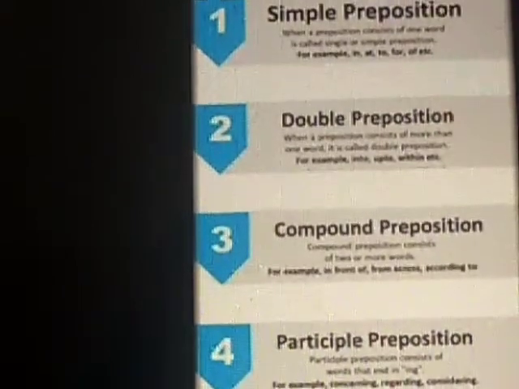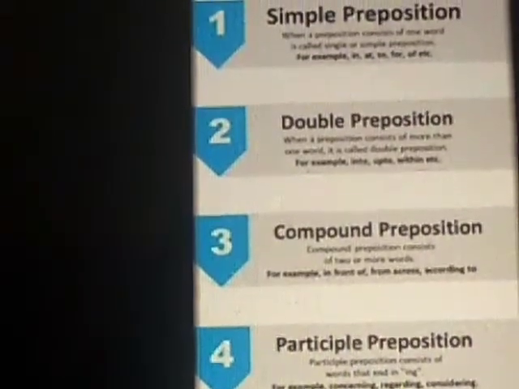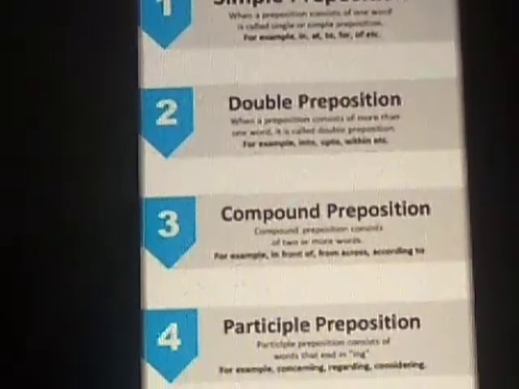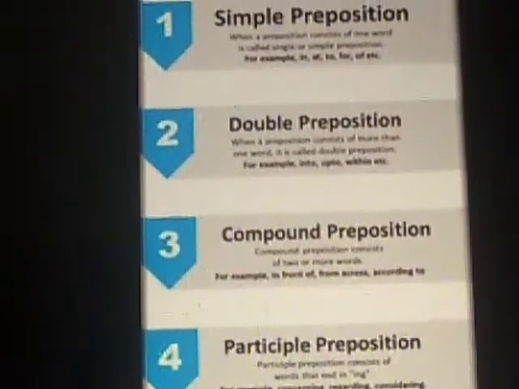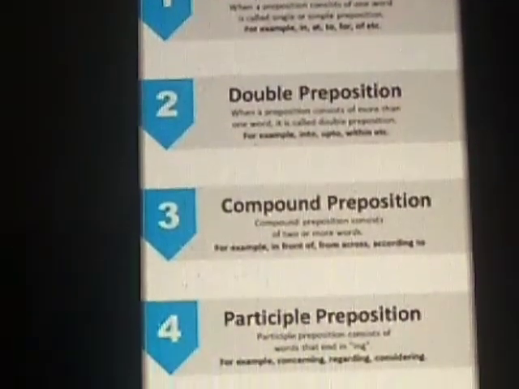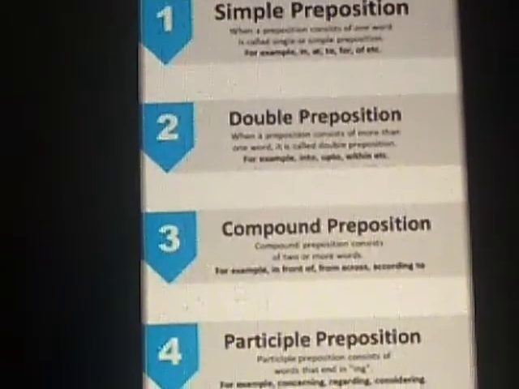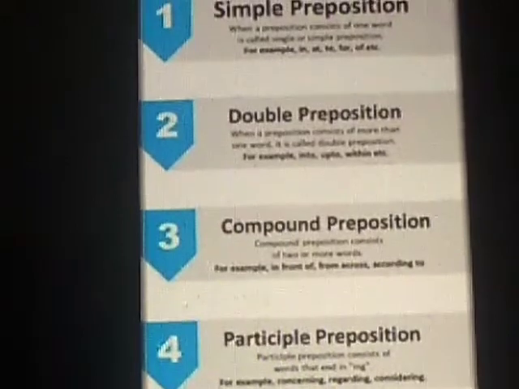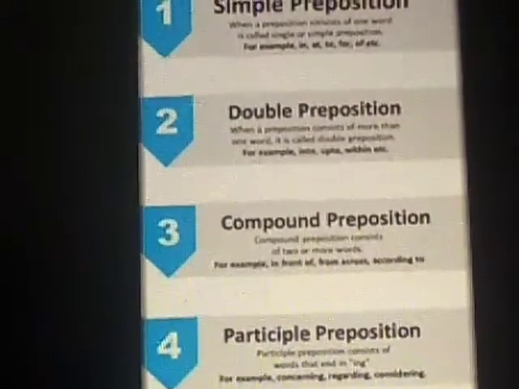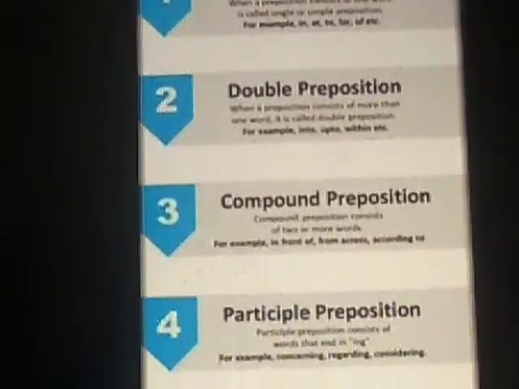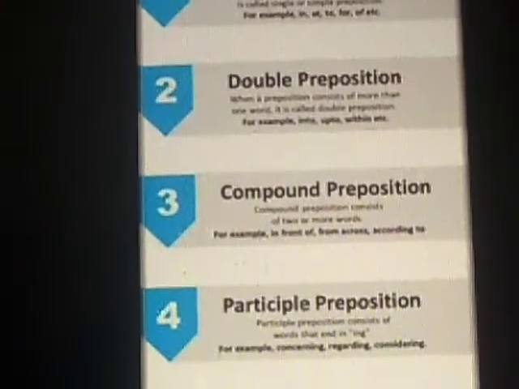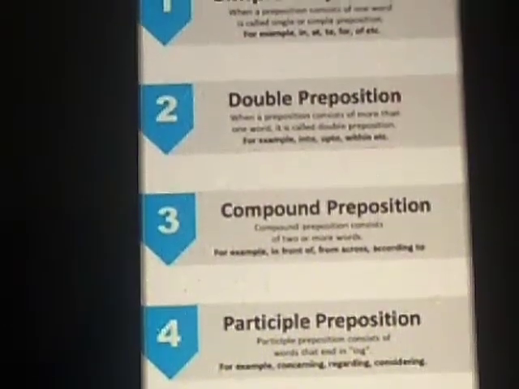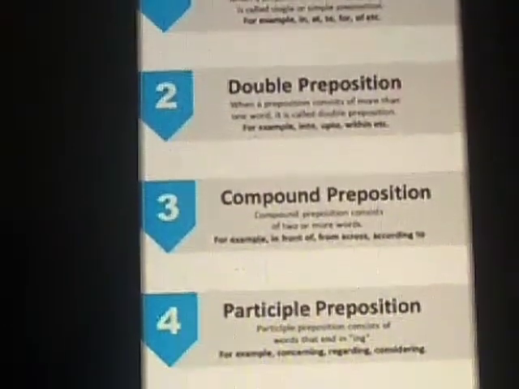So where is the book? The book is on the table. Understanding? Now, what do you understand by double preposition? The word double explains to us that it is two, right? So a double preposition can be defined as a preposition which consists of more than one word, or simpler, it has two words. What are those prepositional words?